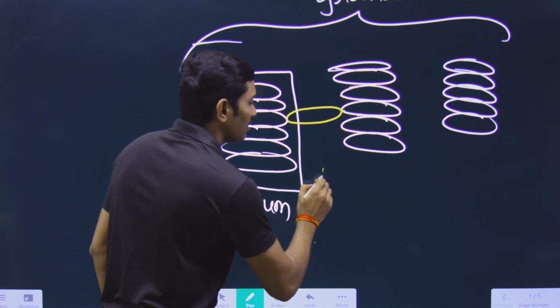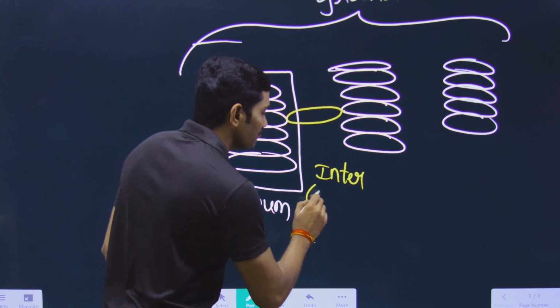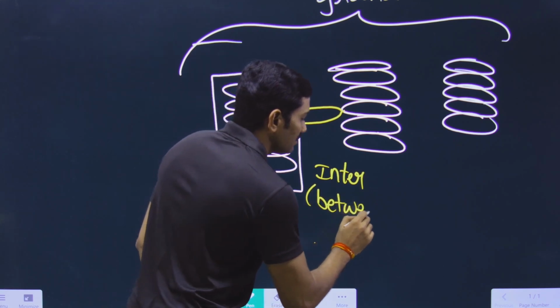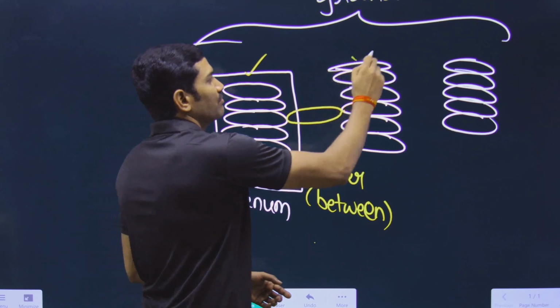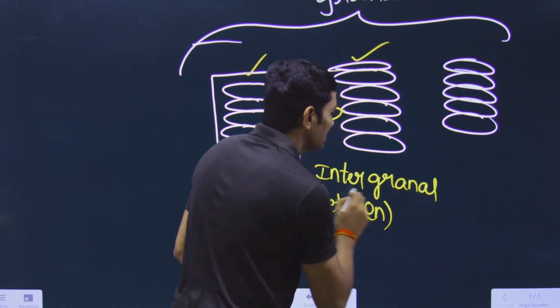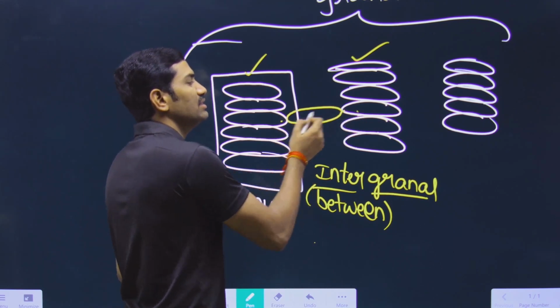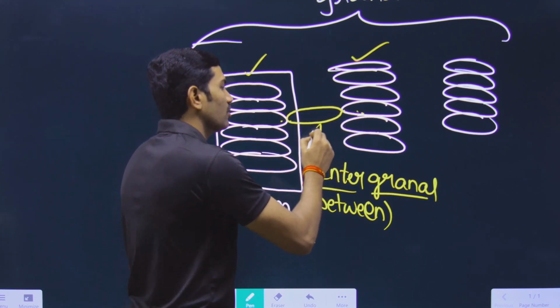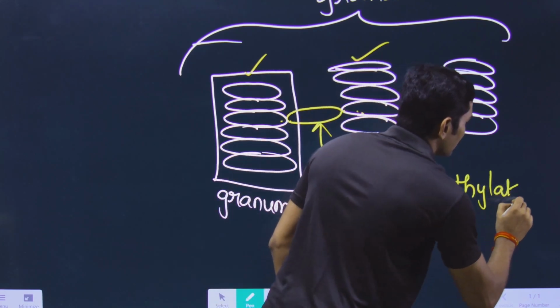That's why it is called inter. What is the meaning of inter? Inter means between. Between two different grana. So some thylakoids are present between the grana also, and they are called intergranal thylakoids. This is what they are saying.